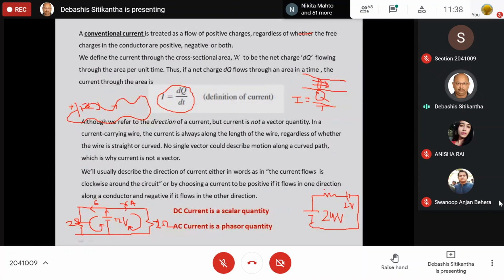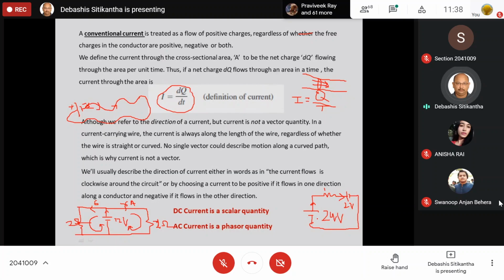Now we always know that current will flow from the positive terminal of the battery. So the current is moving out from the positive terminal of this 24 volt battery, but for the 2 volt battery it is going inside towards the positive terminal. So in this case also we can refer to it as the direction of current.